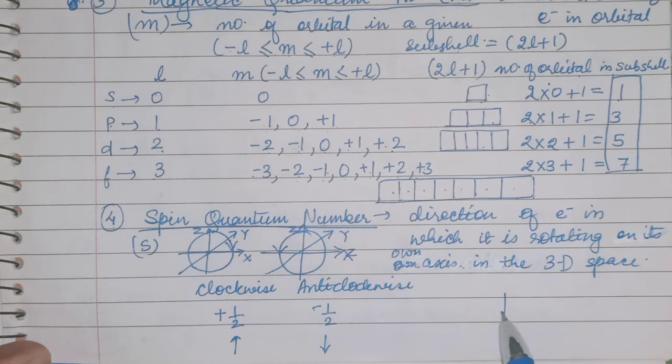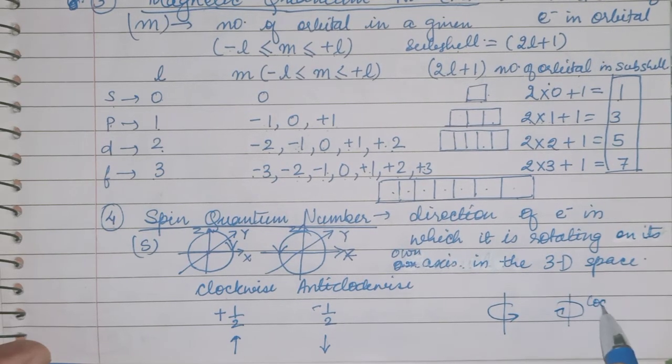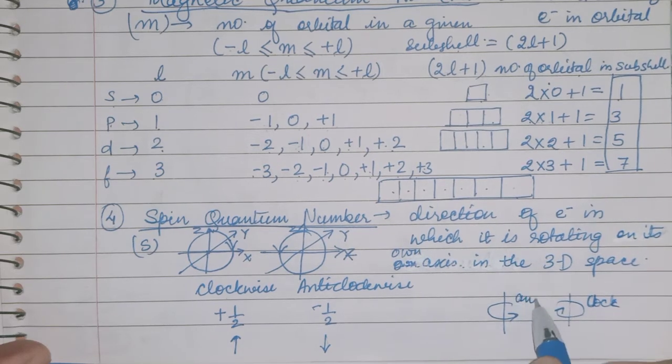Suppose this is the axis. So in what direction? See, it may be just like this, it may be just like this. Okay, so this one is clockwise, or this one is anti-clockwise.